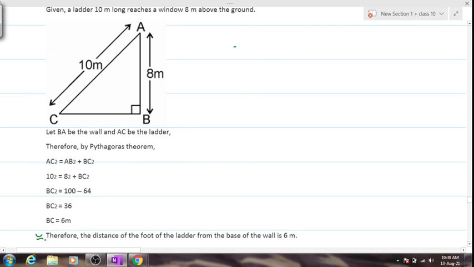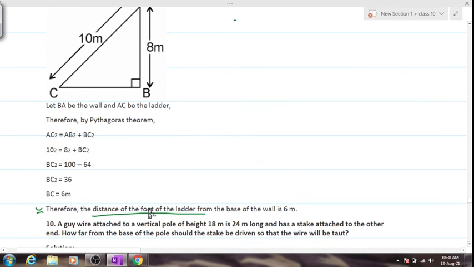At the end, you need to write the statement that the distance of the foot of the ladder from the base of the wall is 6 meters. Is it clear? Yes or no? Yes, sir. Everyone simple numerical, right? If people are not done with this, kindly try it out. And people who are done with this, let's try out question number 10.